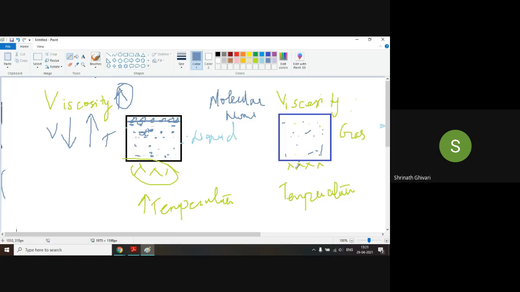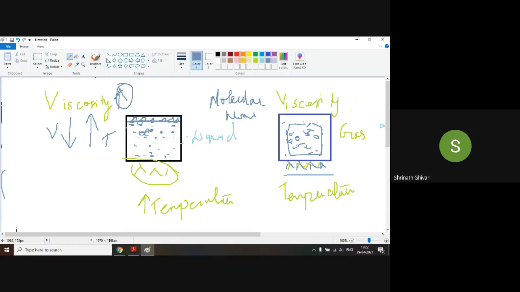Like, now understand, when I start heating the gas, what will happen? The molecules will start hitting each other, so they will try to come closer to each other. What will happen now? Cohesive force. Sir, cohesive resistance is increased. There is no cohesive force, the cohesive force is less here. In gases, the cohesive force is less.